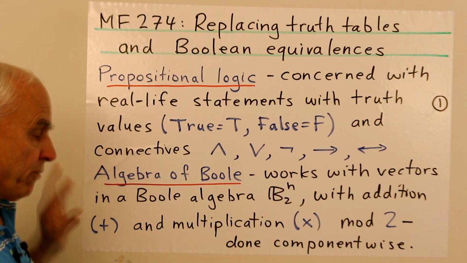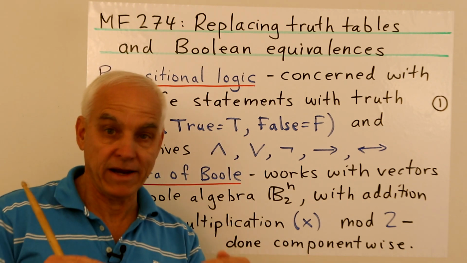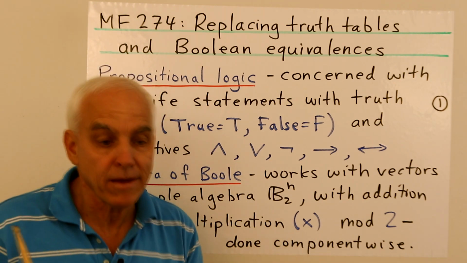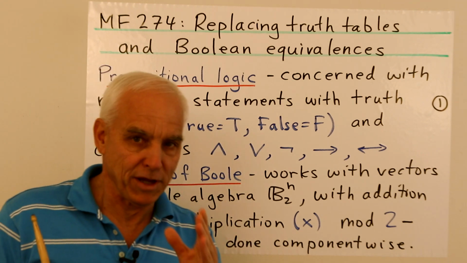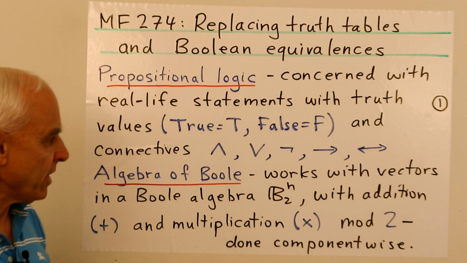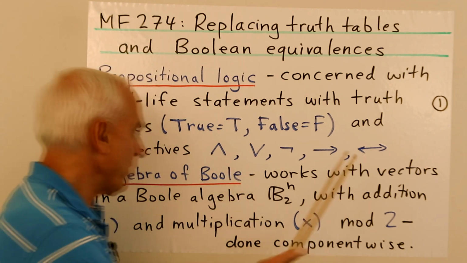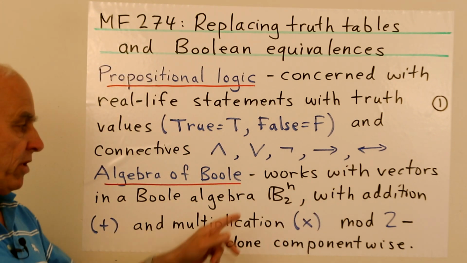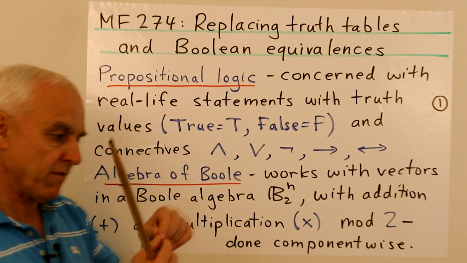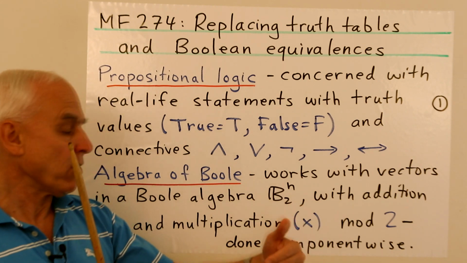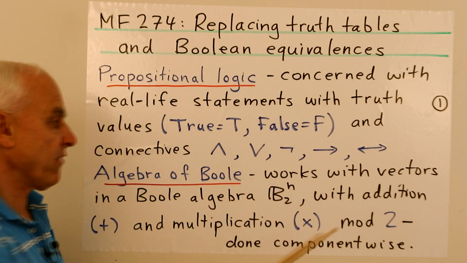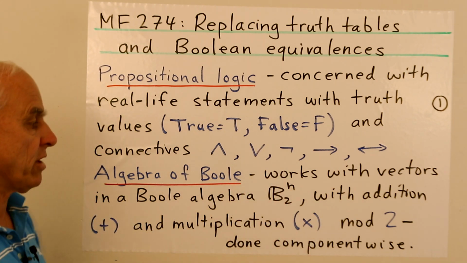Now, the algebra of Boole is a much more mathematically based orientation coming from Boole's original papers, suitably interpreted. So in the algebra of Boole, we work with vectors in a Boole algebra, B2 to the n. So we're thinking of vectors whose elements are 0 and 1, and the corresponding structure is given by addition and multiplication mod 2.